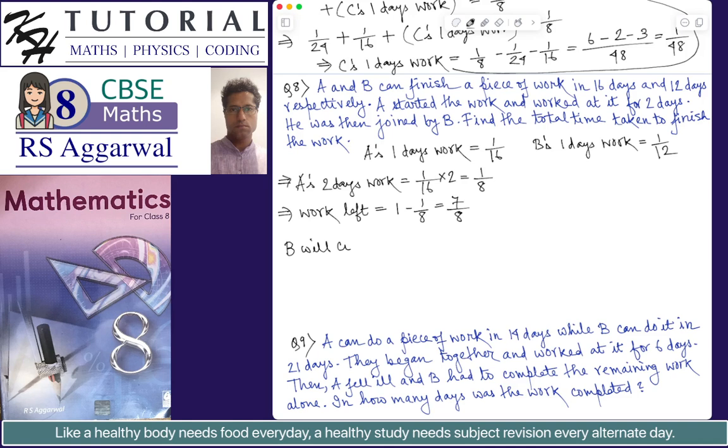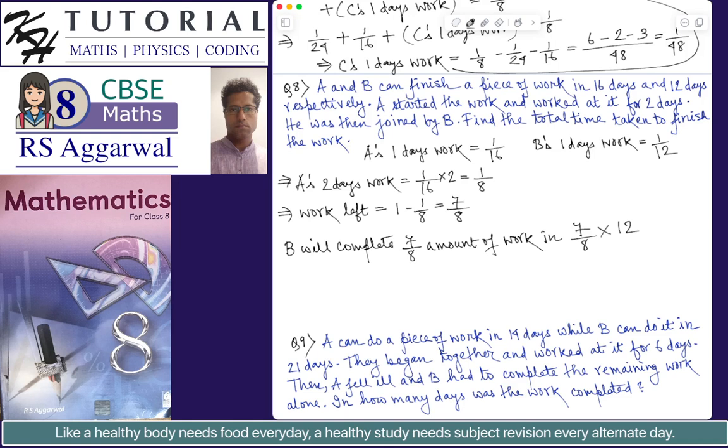B will complete 7 by 8 amount of work in 7 by 8 multiplied by 12. The 12 is coming from the fact that in one day the amount of work done by B is 1 by 12.